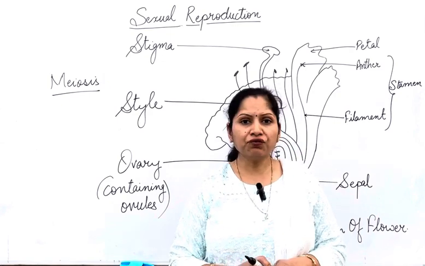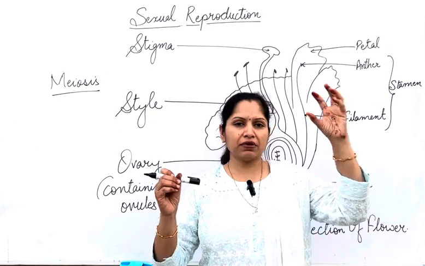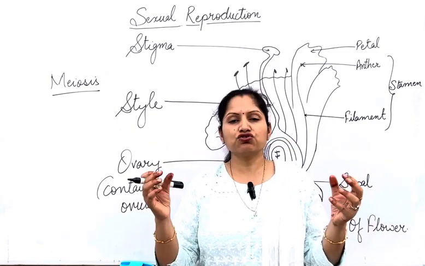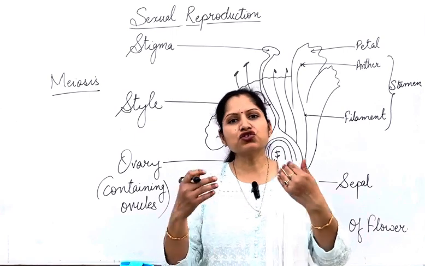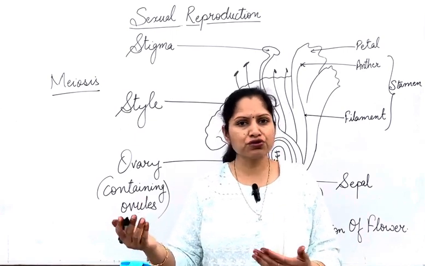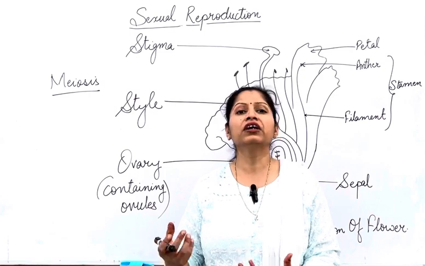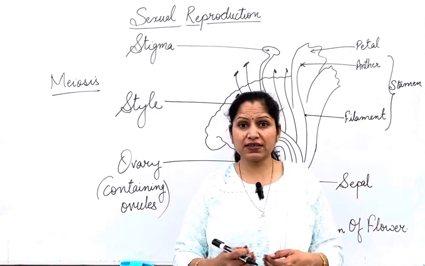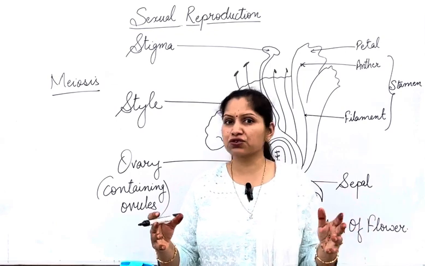Now, what happens during fertilization? The male gamete and the female gamete fuse together, and that restores the original number of chromosomes, the original amount of DNA, in the organism. Suppose we talk about human beings. In human beings, we have a total of 46 chromosomes.